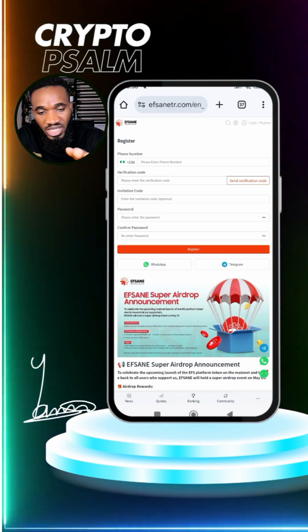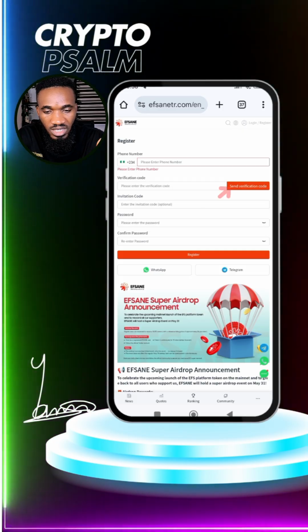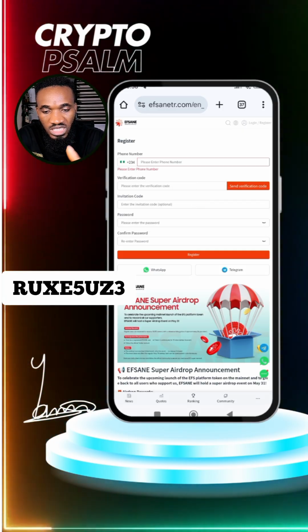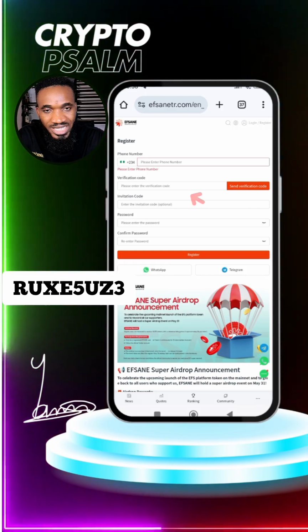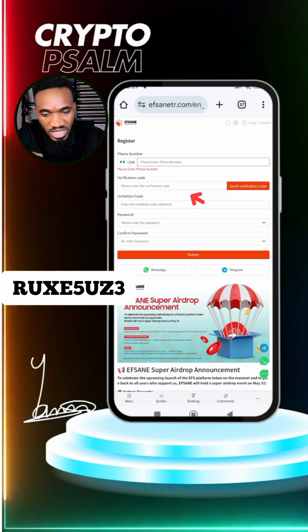Once you have entered the phone number, the next thing you do is click on send verification code here. Then the code will be sent to your WhatsApp. Then copy the code and paste it here. Once you are done with that, enter your invitation code. It's very important to enter the invitation code, all right? You can see the code there on the screen. This code will help you to maximize your earnings on the platform. So enter this code here as your invite code.